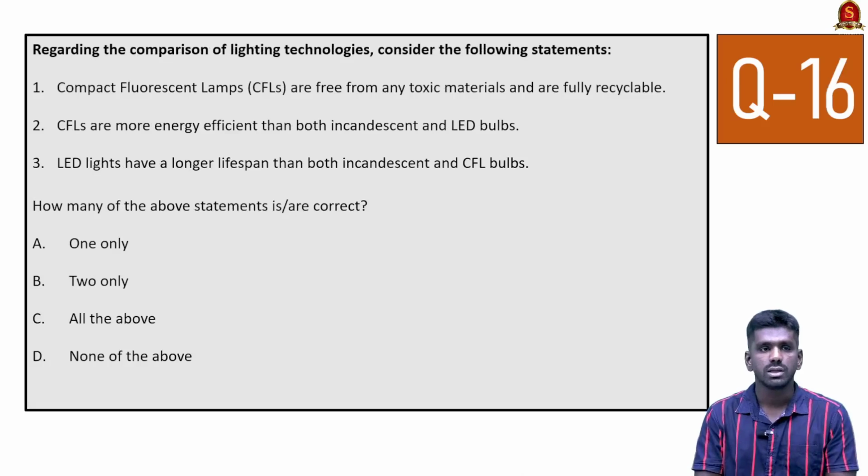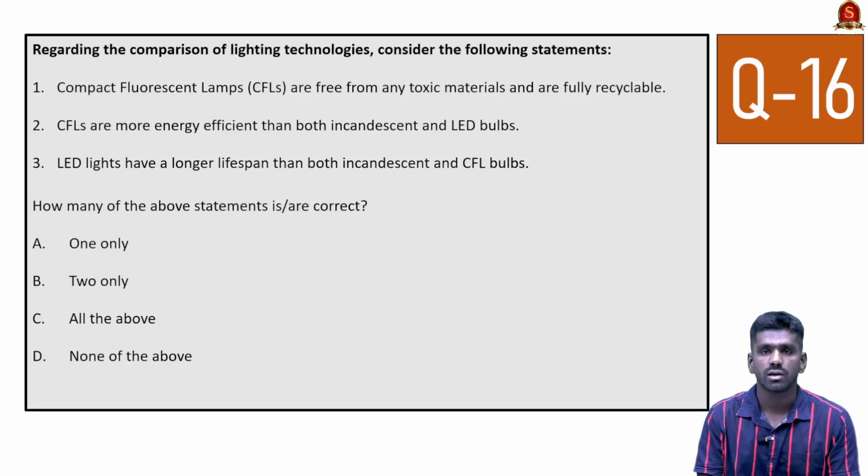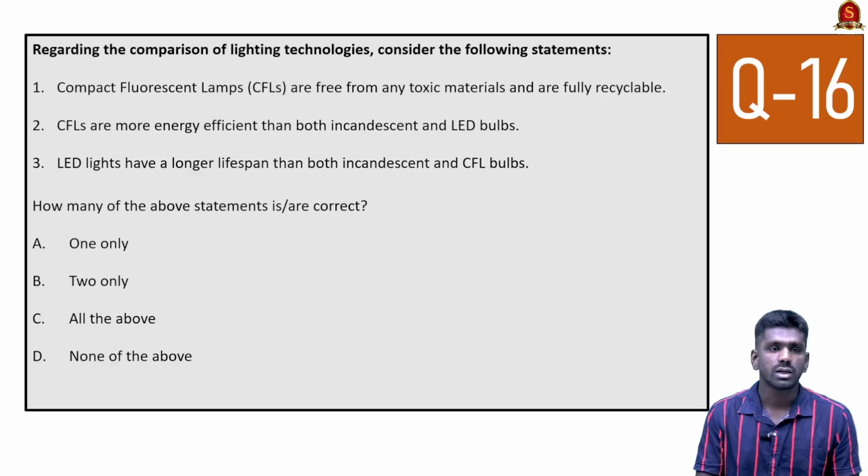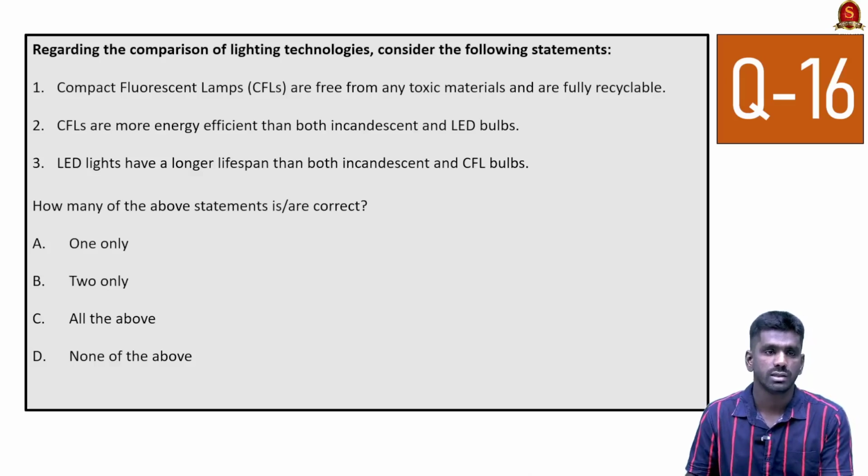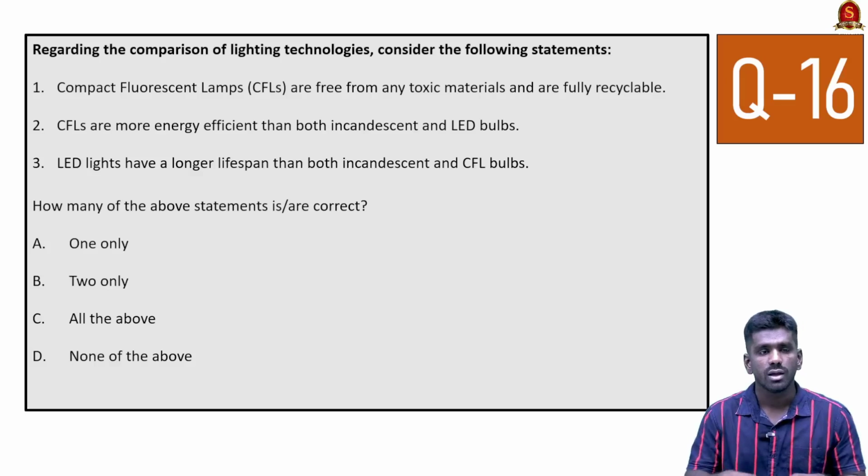Now look at this question. Compact fluorescent lamps are free from any toxic materials and are fully recyclable. So this question is about the lighting technologies. Previously, UPSC has asked about the lighting technologies in the prelims examination, and we have to understand the basics and the difference between these important lighting technologies. The CFL lamps, the incandescent lamps, the LED lights. What are the differences and what is the importance of them?